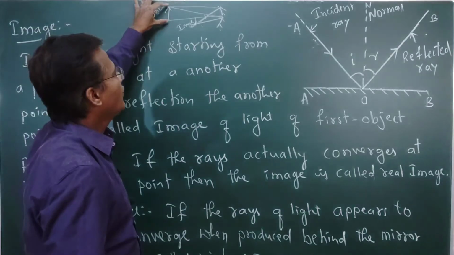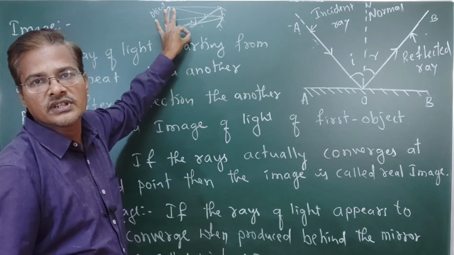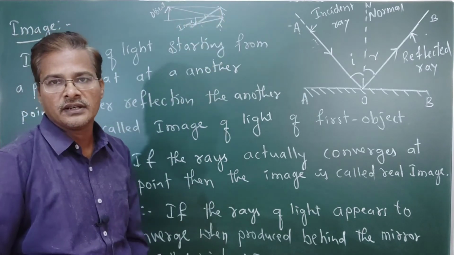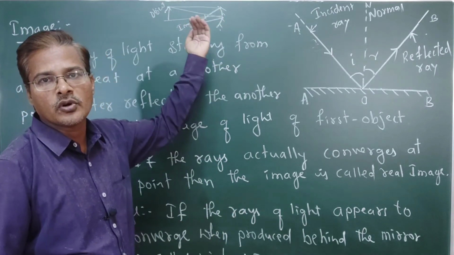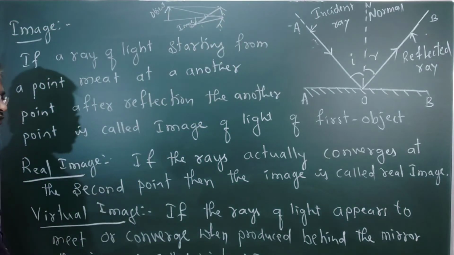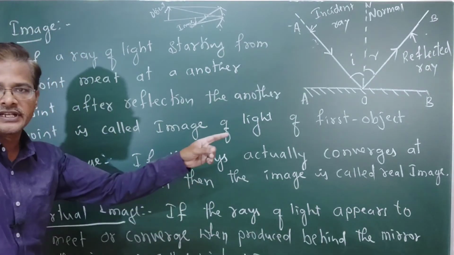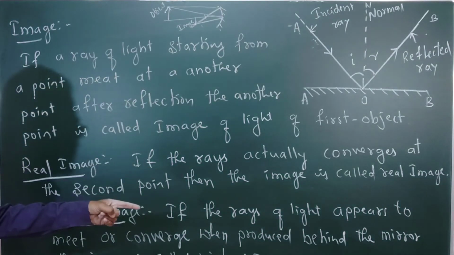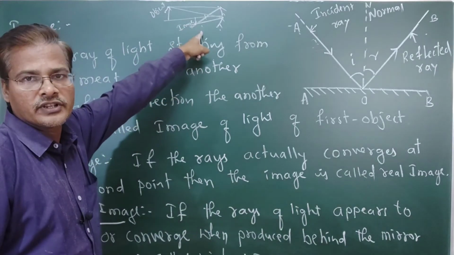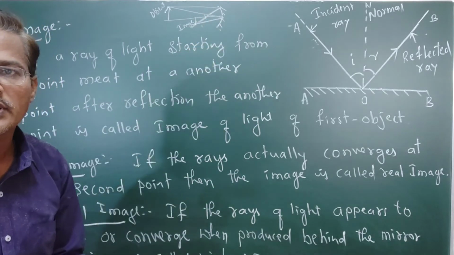So one object is placed here. It gets reflected and converges. Whenever it converges, we are going to call it the real image. If it diverges, for example a divergent mirror, this is what we call the convex mirror, then it gives the virtual image. So what are real image and virtual image? If the rays actually converge at the second point, then the image is called a real image. After the reflection the rays meet, so it can be caught on the screen, so that image is called a real image.